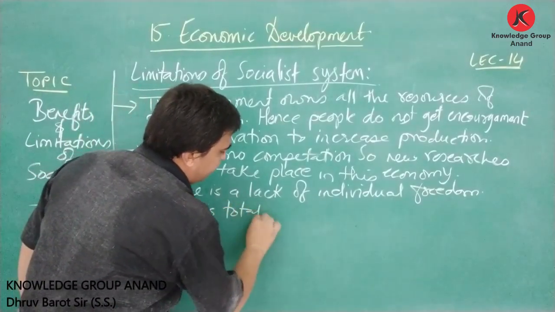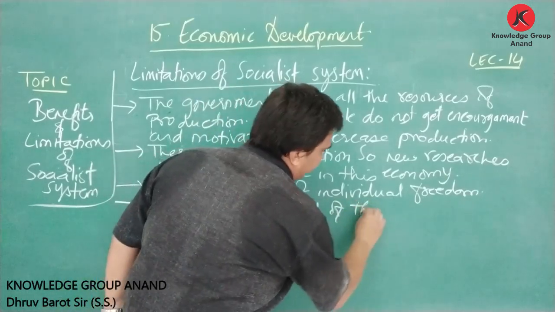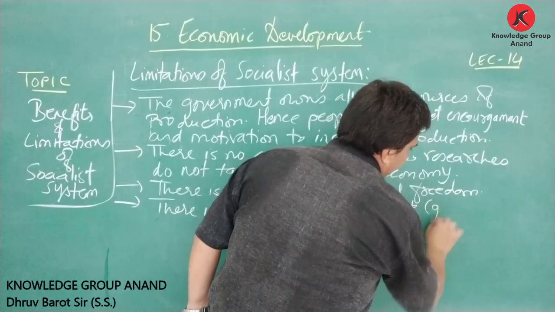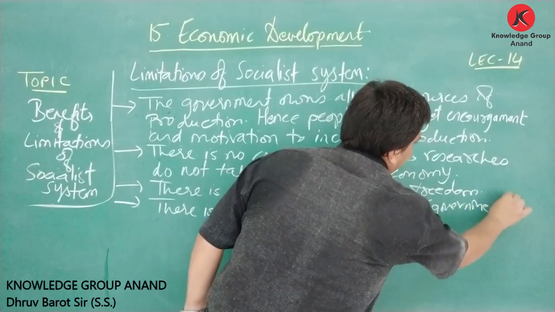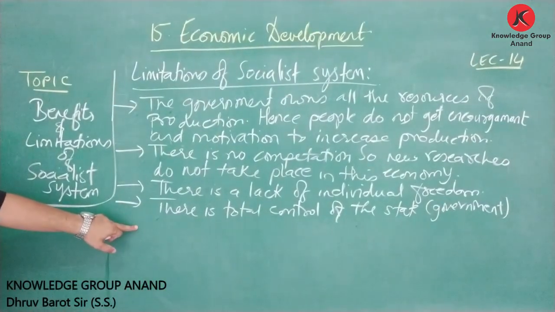There is total control of the state, or we can say government. There is total control of the state, that is government.